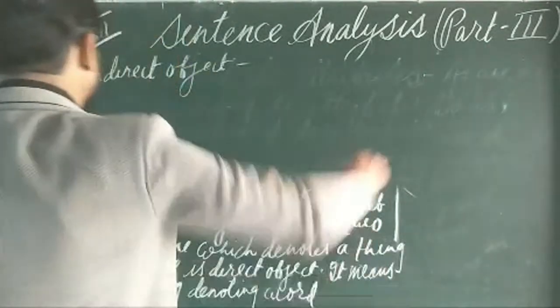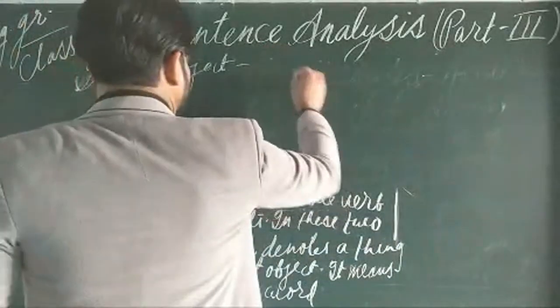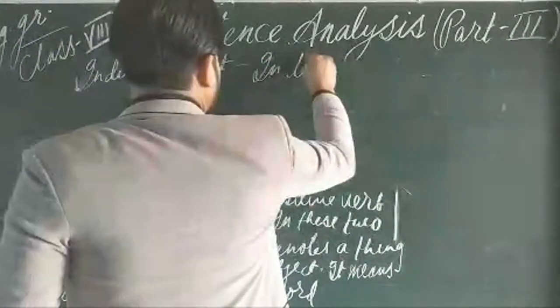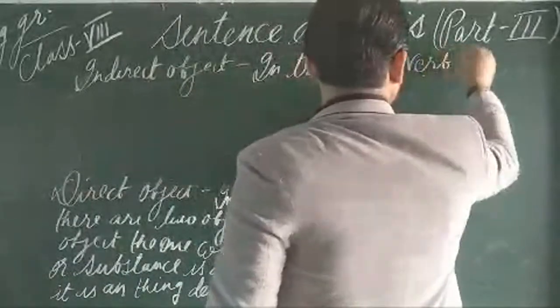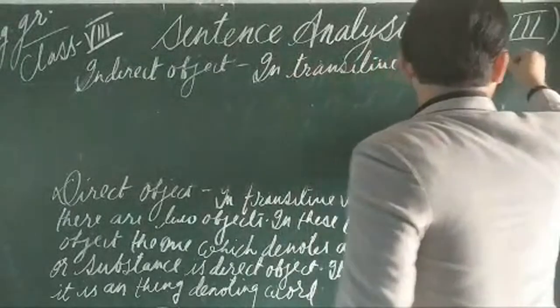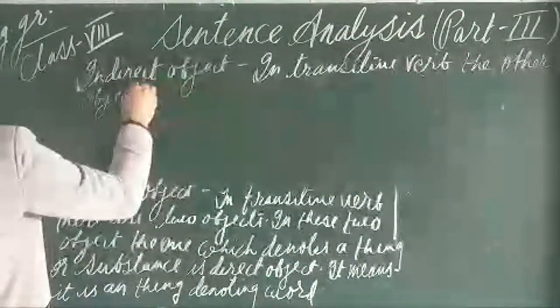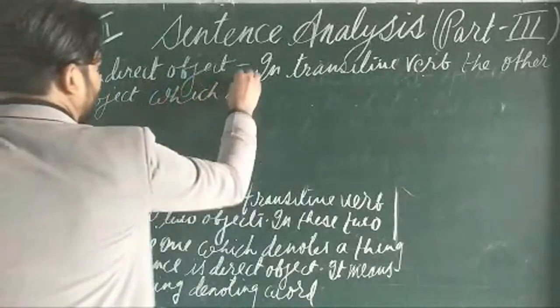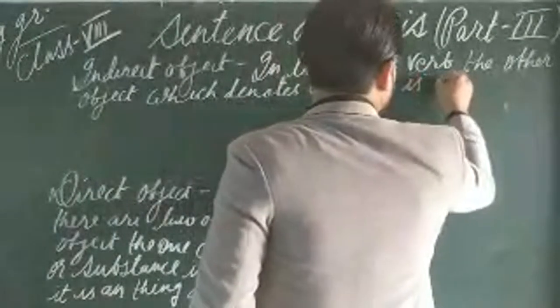So for the indirect object we will write down the definition: in a transitive verb, the other object which denotes a person is the indirect object.